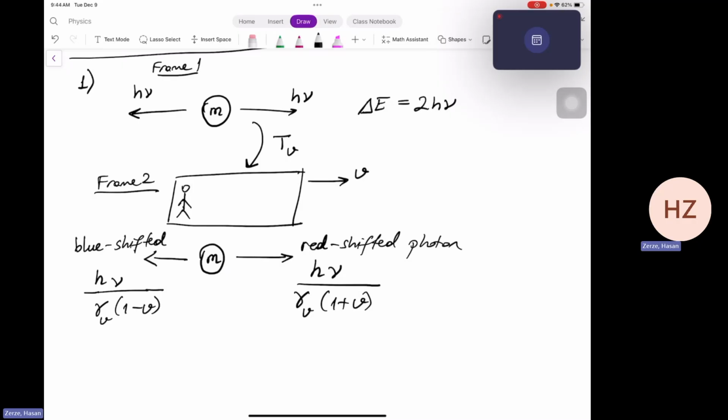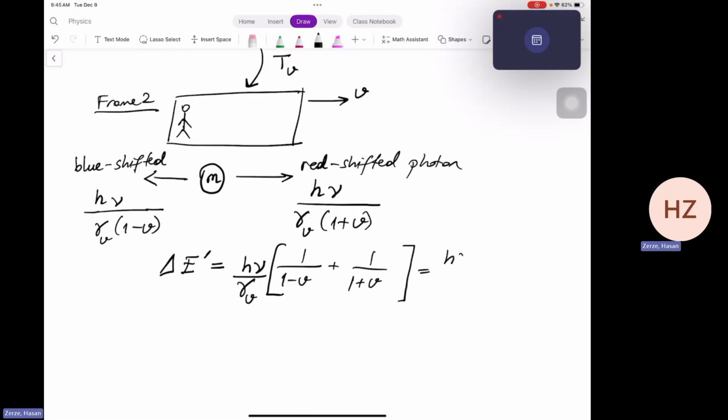So according to the observer in frame 2, the particle experiences an energy change of not 2h nu, but this time it experiences an energy difference delta E prime equal to the sum of these two energies, which is h nu times 1 over gamma v, which I can factor out, times 1 over 1 minus v plus 1 over 1 plus v.